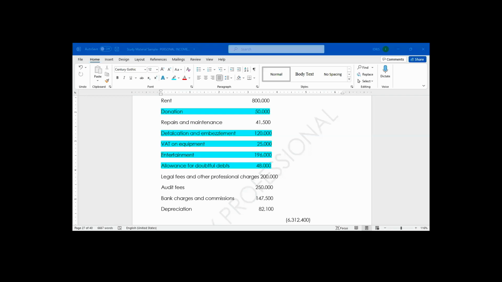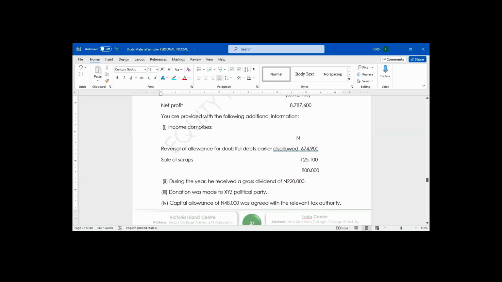What about the income? Let's look at the income side. Do we have any income that we can disallow? Depreciation, is it allowed or disallowed? It's disallowed. Depreciation is disallowed. We add it back to the net profit.